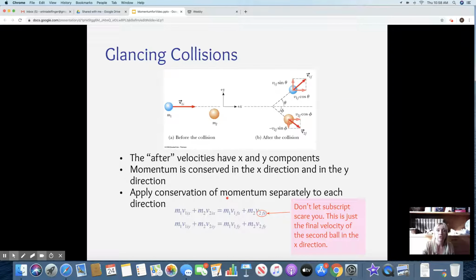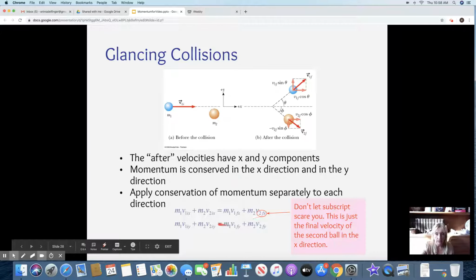Okay, so here we go, same idea, but now we're adding our vectors. We have the vector of this one and the vector of this one, remember, and the vector of this one and the vector of this one. If we had 0 y momentum, then these two, this one and this one, better equal each other, all right? And this one and this one combined have to equal whatever our initial momentum was, okay?